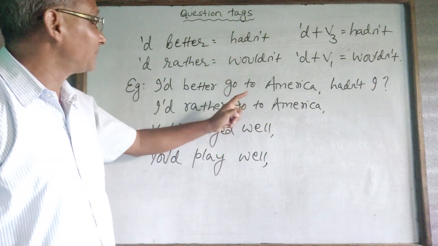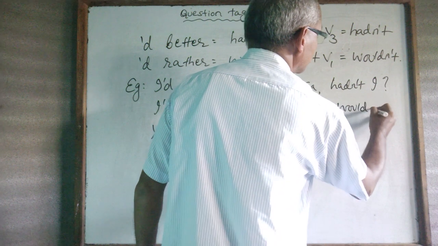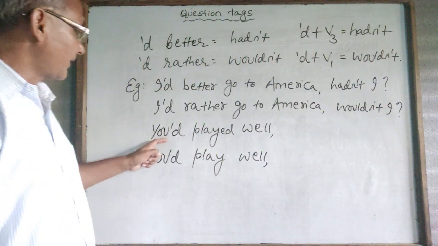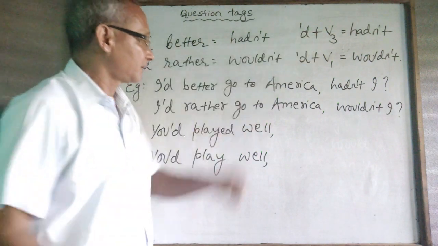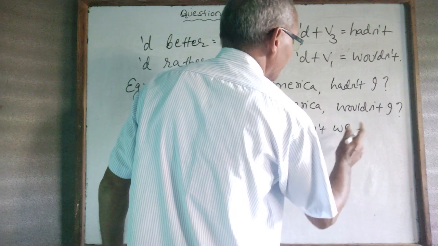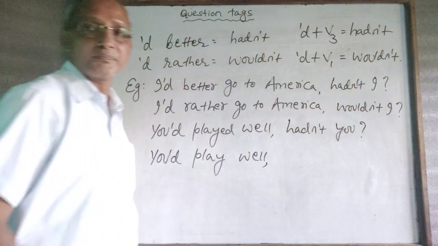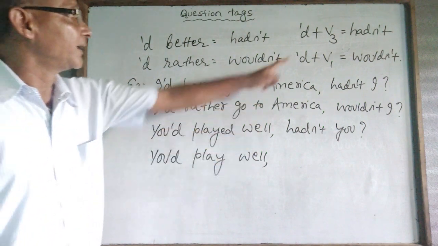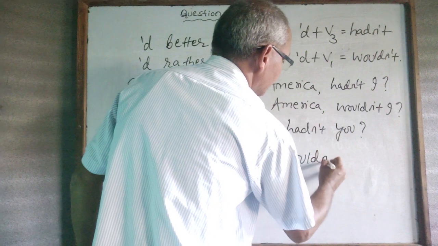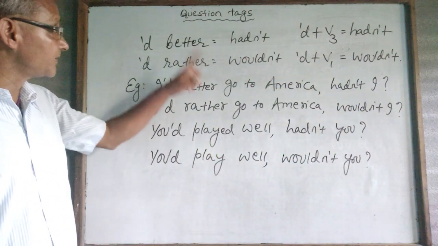The sentence seems the same, but when you use the question tag, it should be wouldn't. Wouldn't I? "You had played well," hadn't you? "You would play well," wouldn't you? This is how we differentiate it.